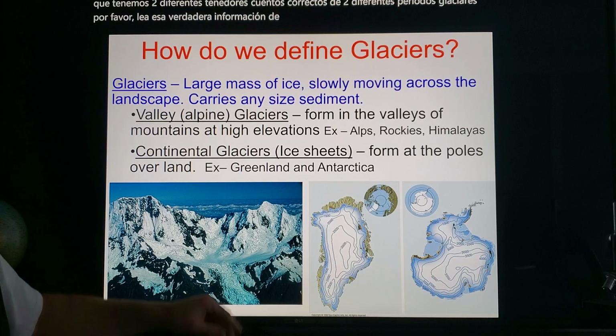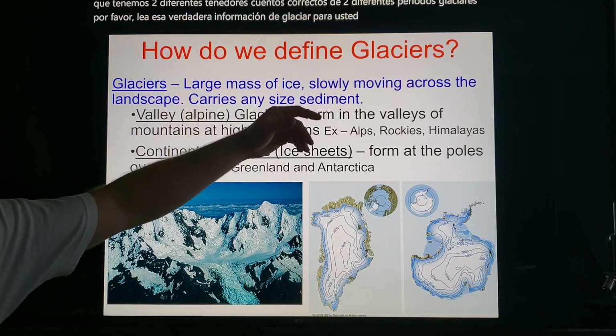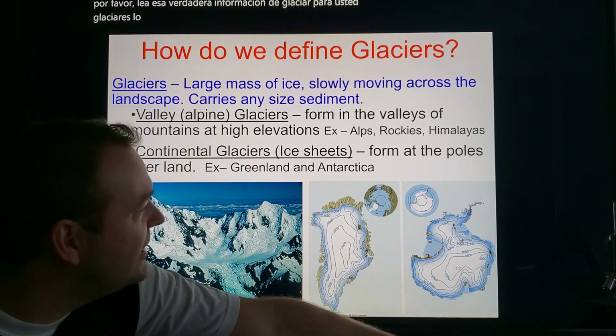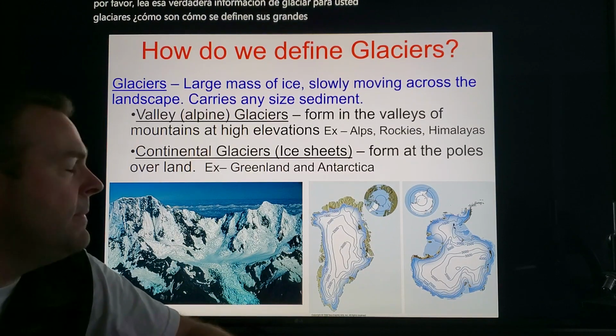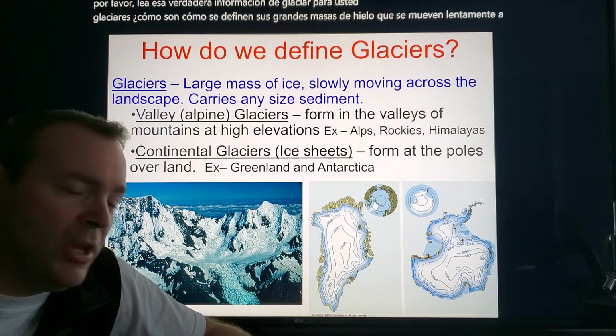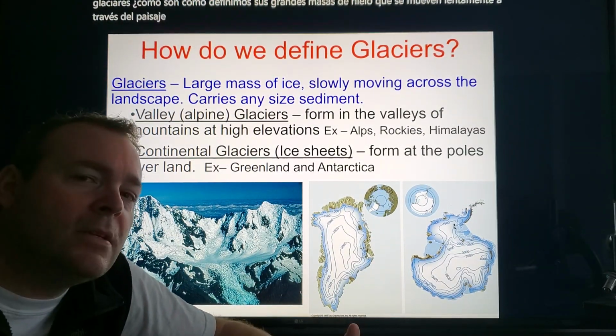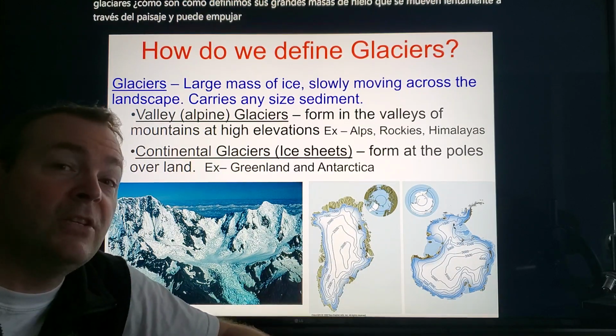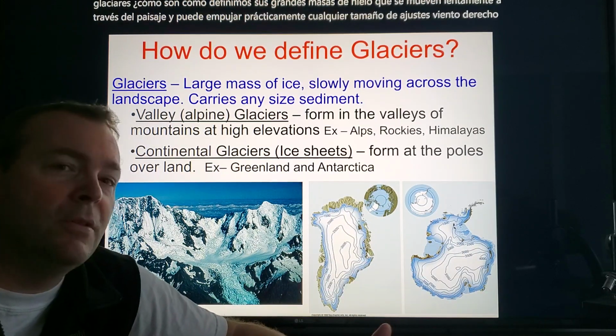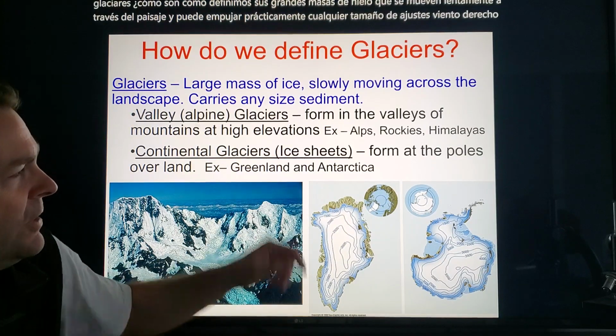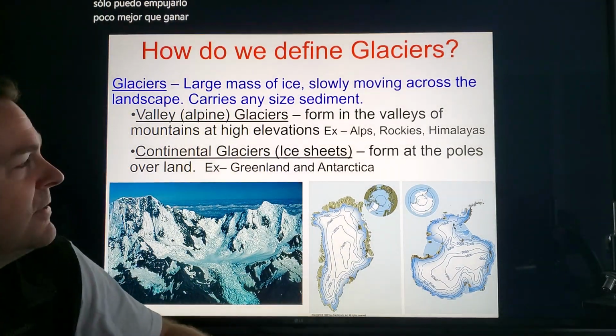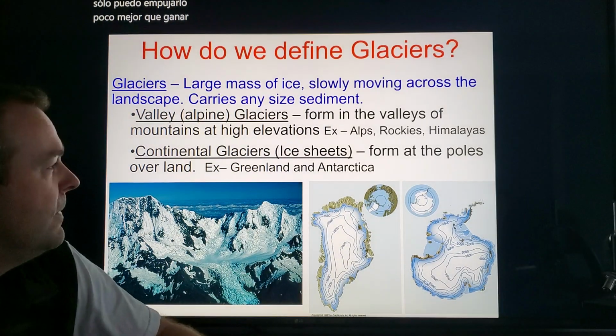And let's get into our notes here. Glaciers, what are they? How do we define them? They are large masses of ice slowly moving across the landscape, and can push pretty much any size sediment, right? Wind can only push a certain size sediment. Water can push a little bigger than wind, but still it's limited. Glaciers can push pretty much anything. It's the bulldozer of erosion.